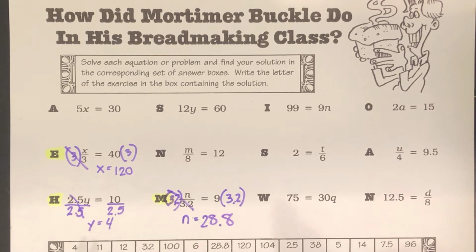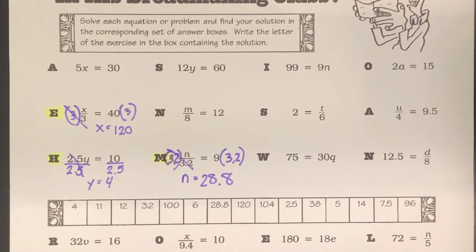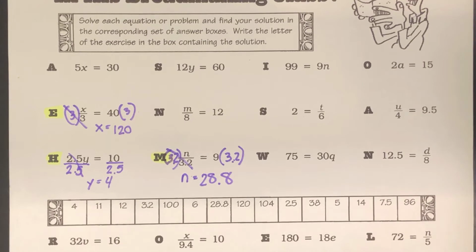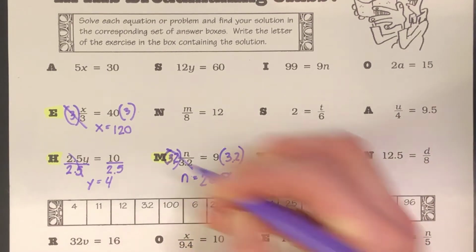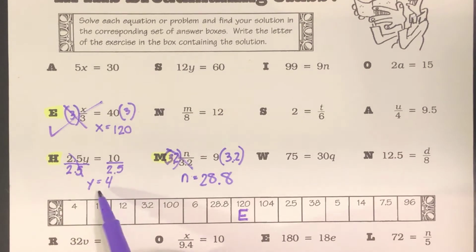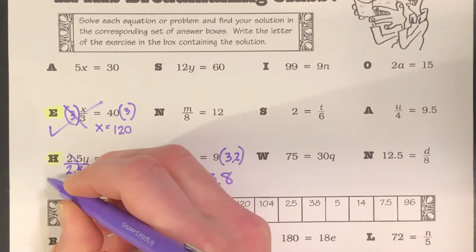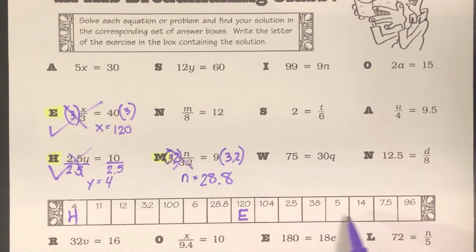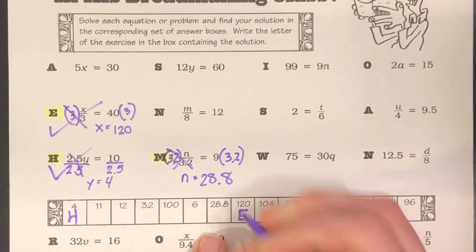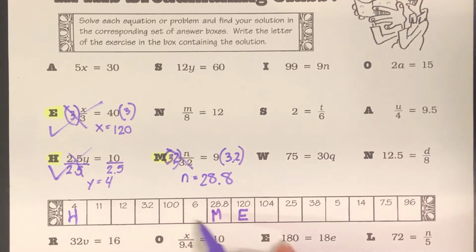So let me go here and identify my letters. 120, that is E. 4 is H. Make sure there's not another 120 or another 4, no. Okay. And then we have 28.8, which is M. I'm going to check for any more 28.8s. No. Okay. So that's the beginning of the answer.